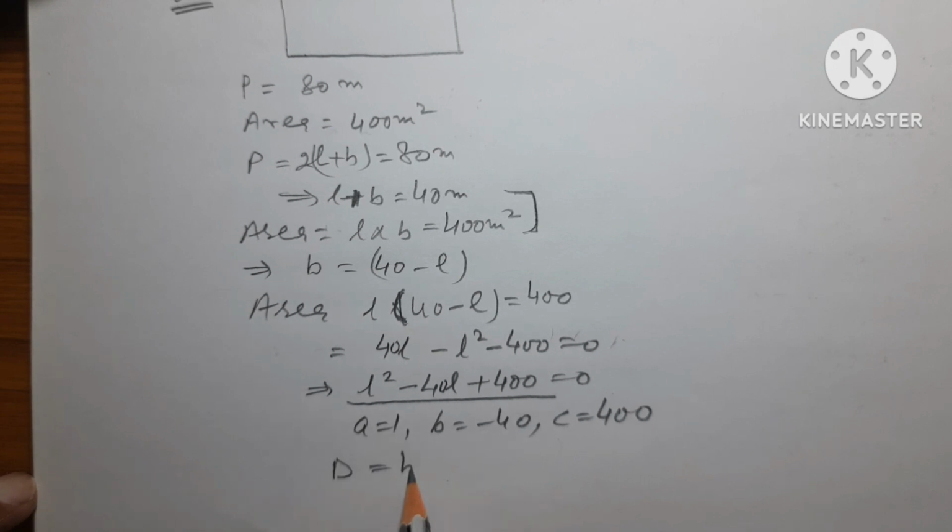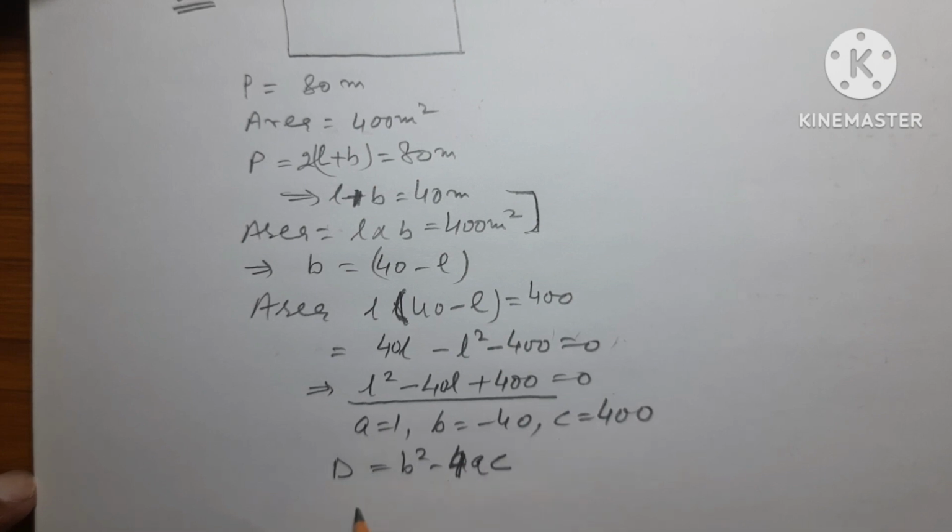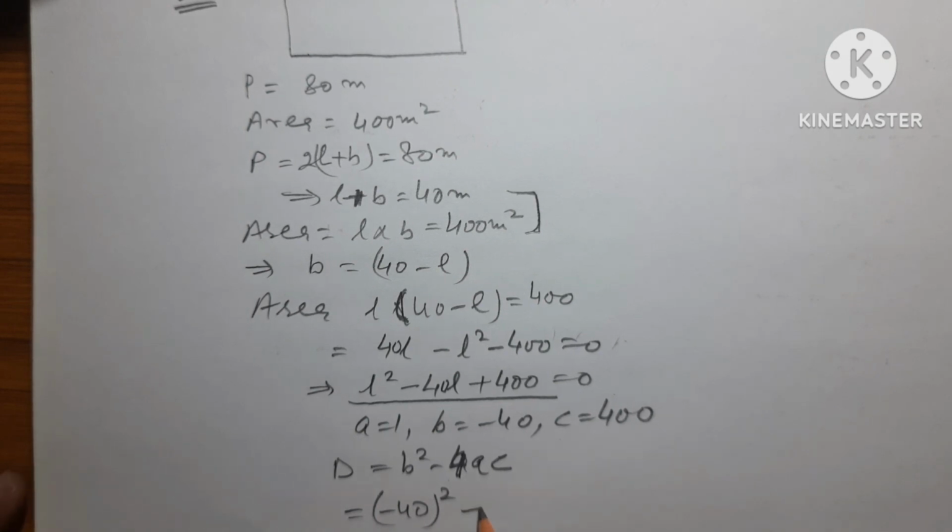D is equal to B square minus 4AC, which is minus 40 square minus 4 into 1 into 400.